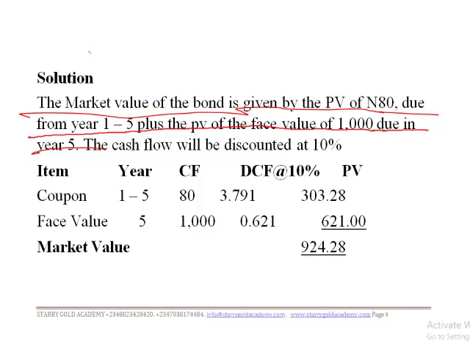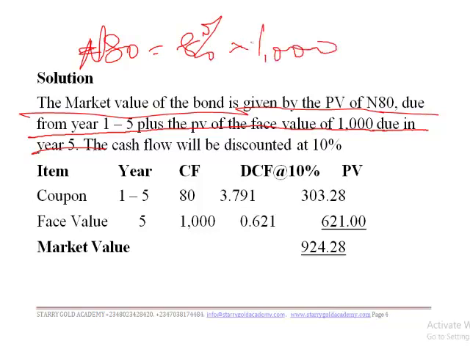What am I saying? How do we arrive at the 80 naira? The 80 naira is simply the 8% of 1,000 naira. If you do your calculation well, 8% of 1,000 naira will give you 80 naira. So that's how we arrive at the PV of 80 naira due from year 1 to 5 plus the PV of the face value, which is 1,000 naira.